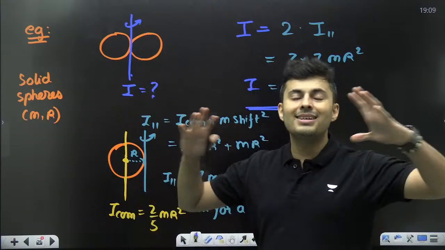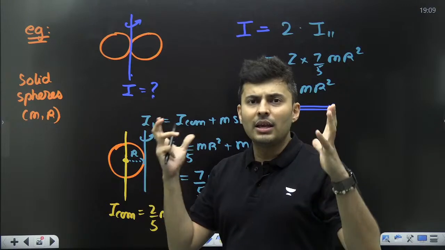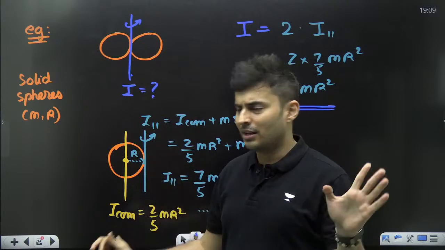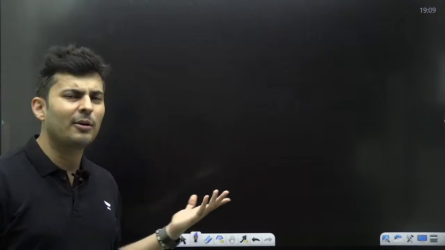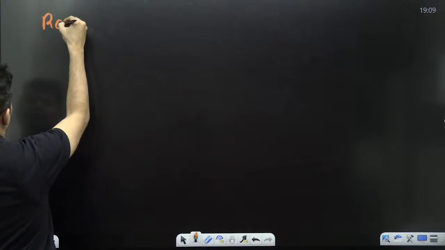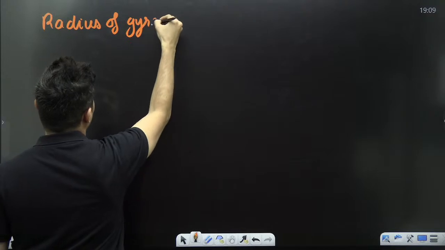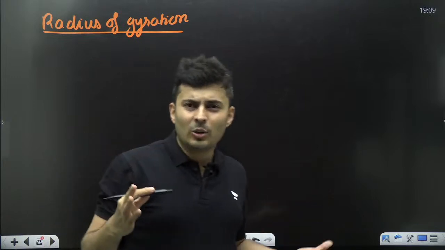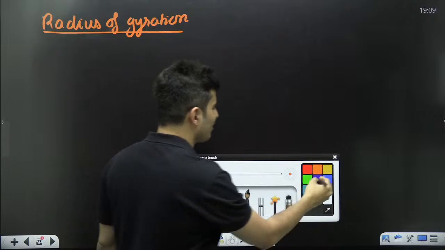So these are some amazing questions of how to use these theorems to find any system's or body's or a combination of bodies' moment of inertia. That's all. Now there is one more thing in moment of inertia, very rarely a question might come on it, and that is called the concept of radius of gyration. Gyration means rotation. So something related to rotation. What is this radius of gyration?